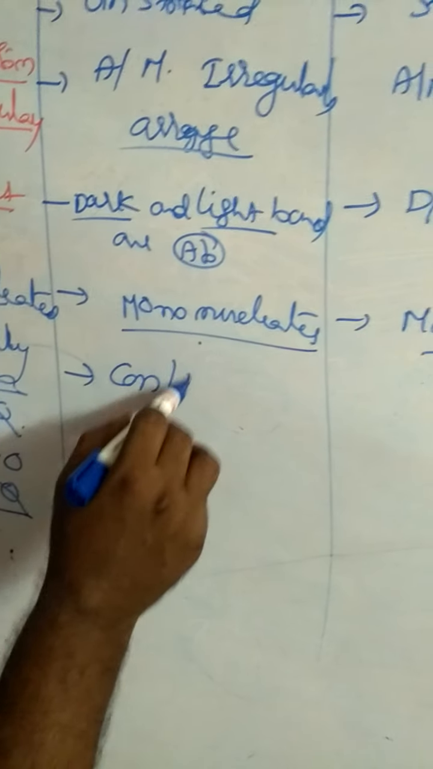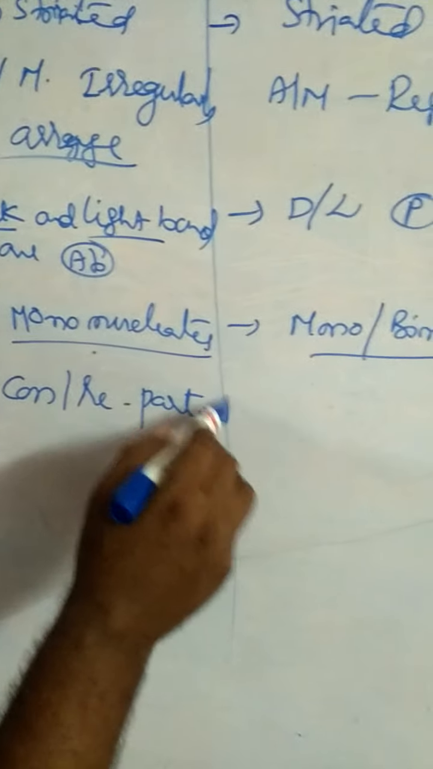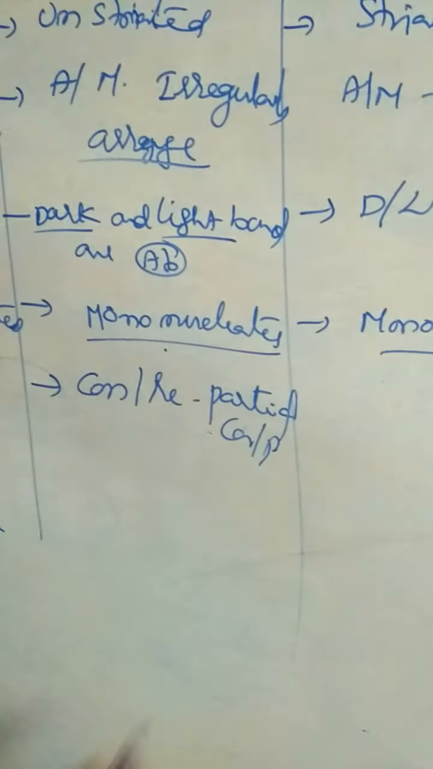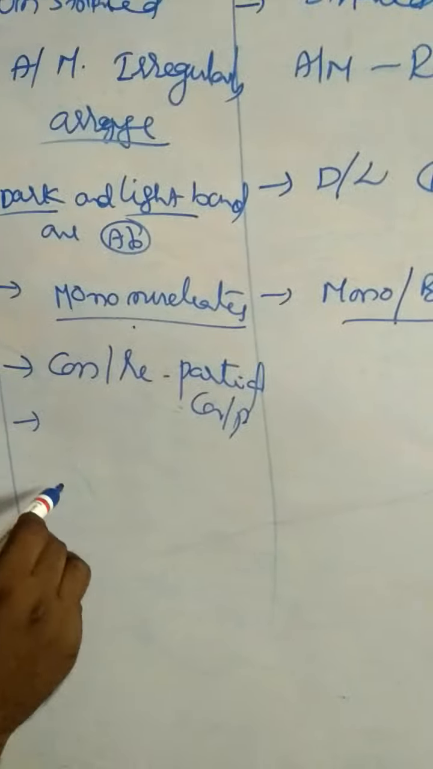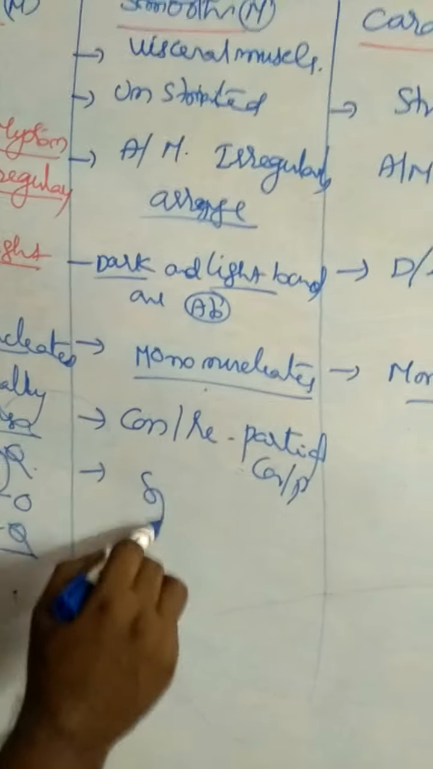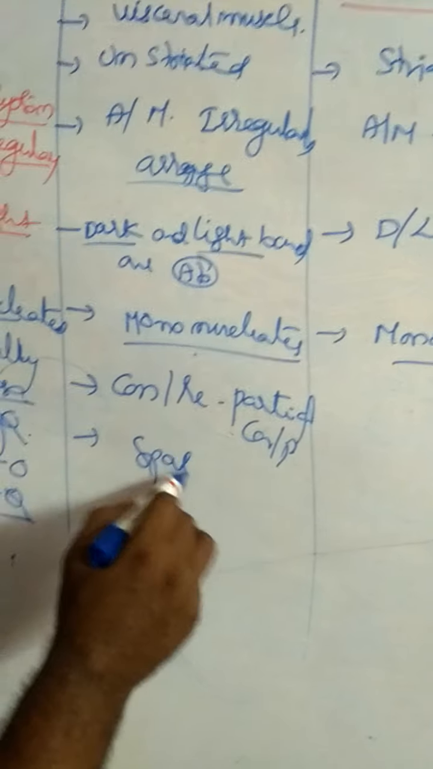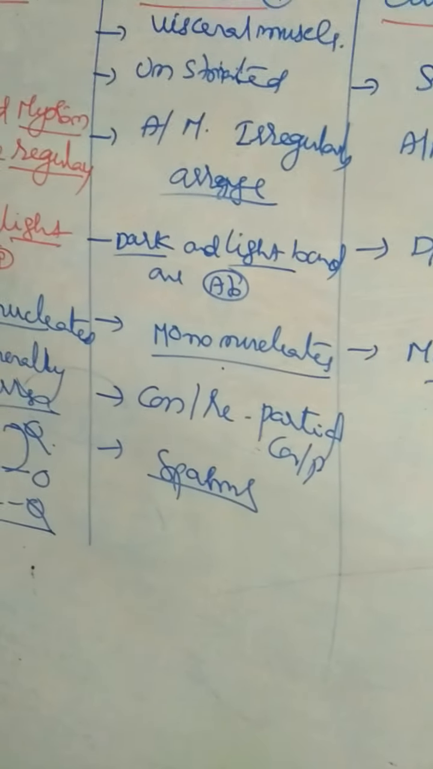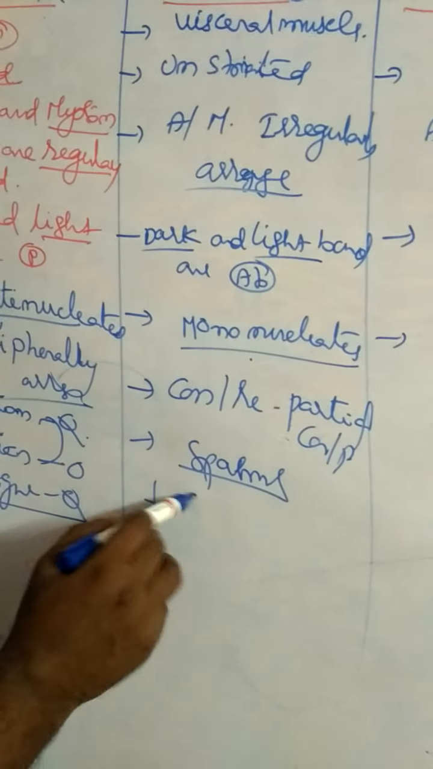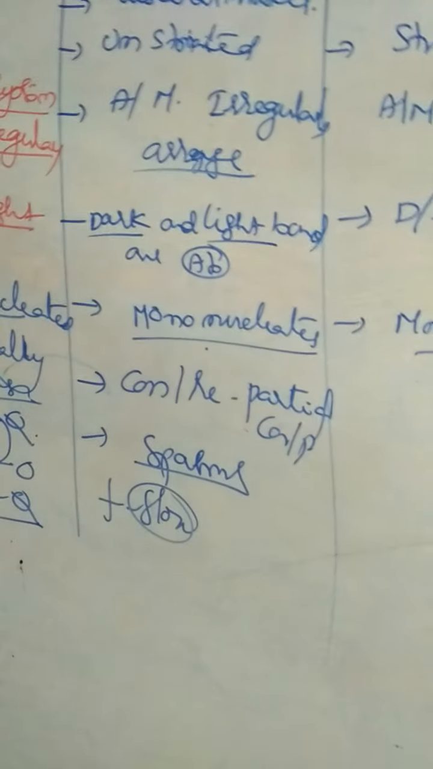Smooth muscles show partial contraction and relaxation. These muscles undergo prolonged contractions without fatigue. That condition is called spasm. That means contraction, relaxation, and fatigue are very slow.